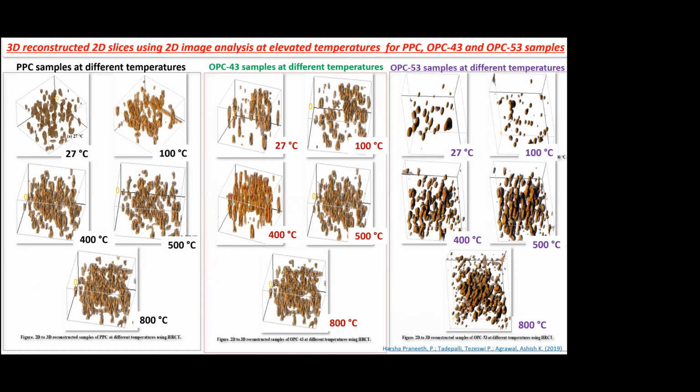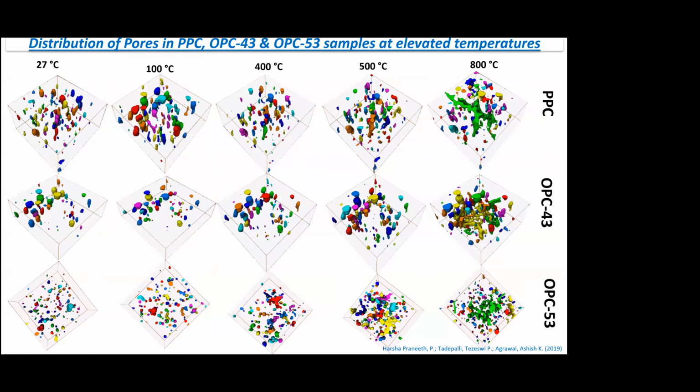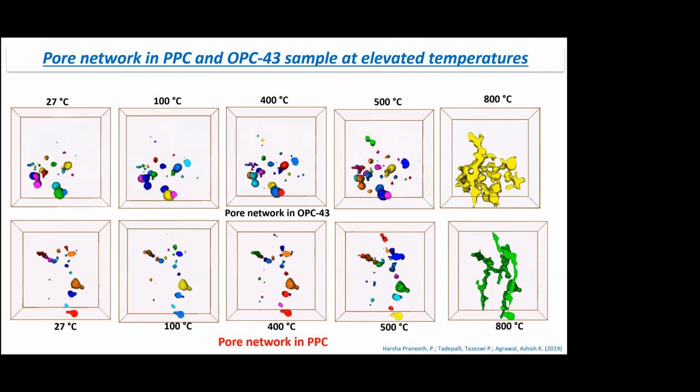This is the pore network which is forming in OPC 43. You can see now it is all interconnected, right? And in PPC also. The thing is that these interconnected pore networks now form planes of failure, right? These are where the entire thing can fail. The crack already is there.